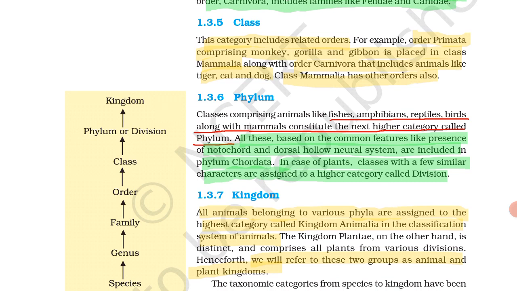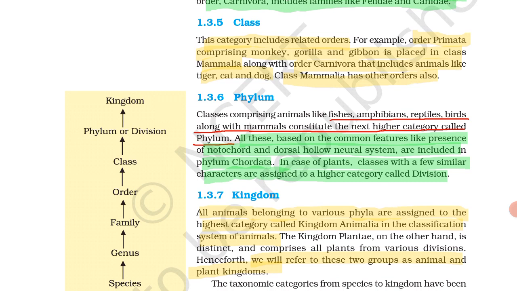So Mammalia has orders also. These are the examples of class.